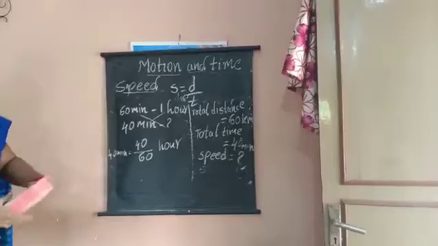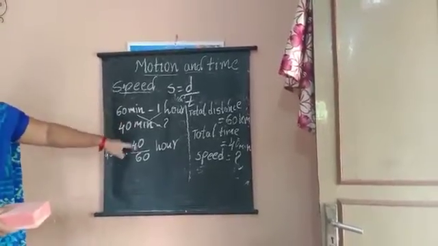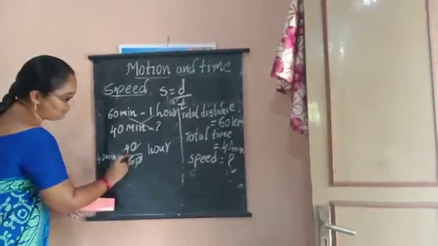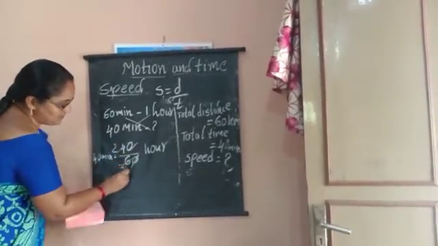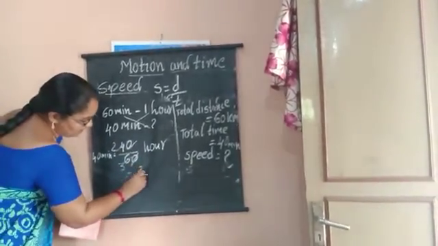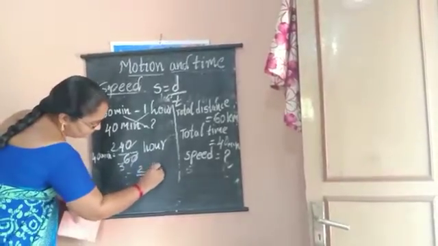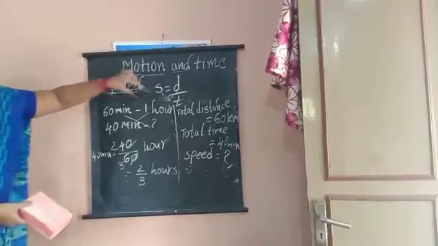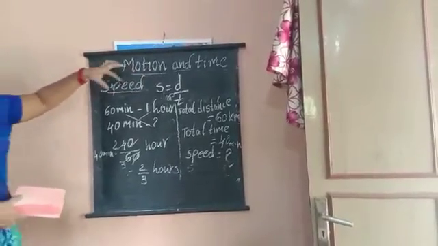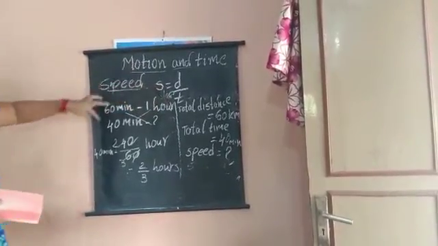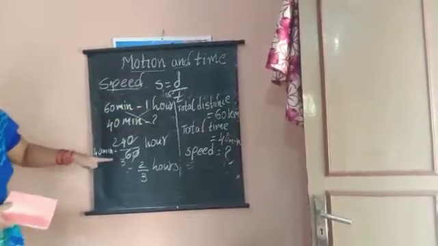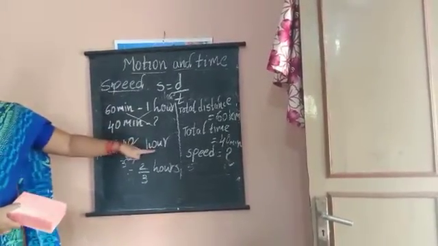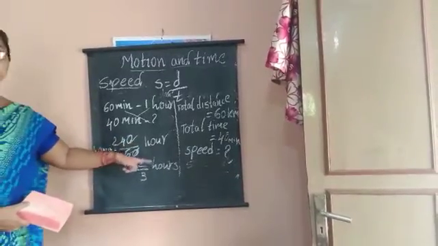If you cross multiply it, for 40 minutes, 40 by 60 hours. So now cancel zeros. 2 2s are 4, 2 3s are 6. That is 2 by 3 hours. Okay, did you understand, children? For 60 minutes, 1 hour. For 40 minutes, we must convert into hours. So 40 by 60, for 40 minutes we can convert into 40 by 60 hours. So that is 2 by 3 hours.